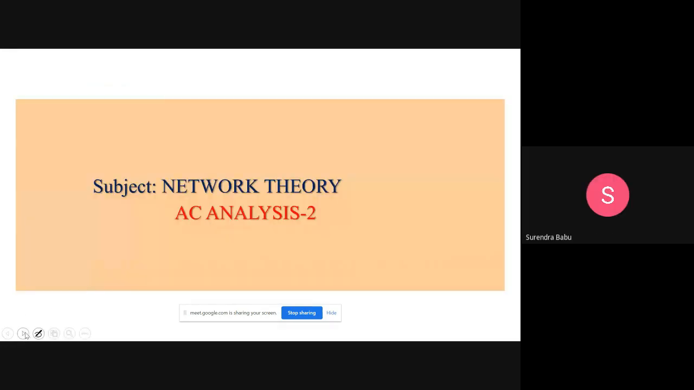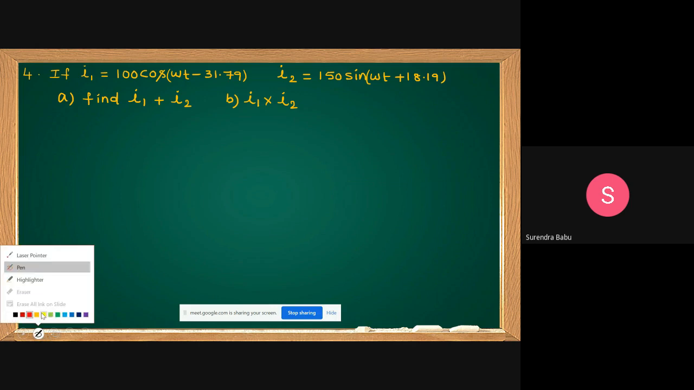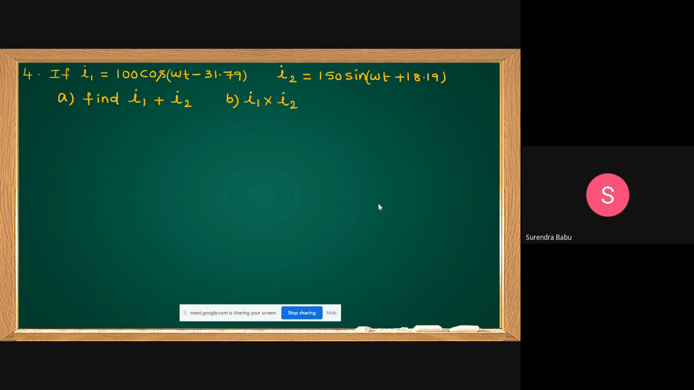Continuation of network theory, AC analysis. Based on the AC analysis concept, this is the second session. In the last session, based on the fundamentals, I already solved 3 questions. Continuing that, we'll see some more questions. Later on, we'll start with the new concept with respect to AC analysis. These observations are also important. These are the fundamental questions based on the AC analysis.